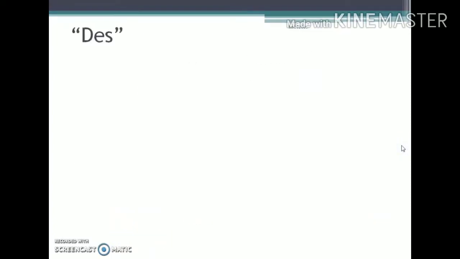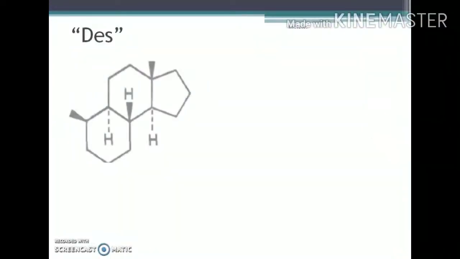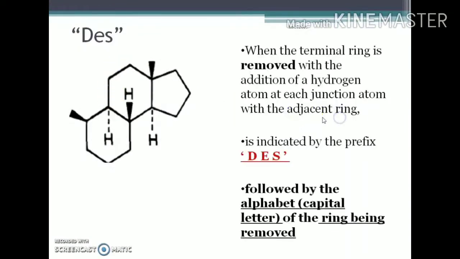Then the use of the term DES. When we use DES in the nomenclature of steroids, what does it mean? Here you can see that the terminal ring is removed, ring A is absent from the androstane nucleus. When the terminal ring is removed, with the addition of hydrogen atoms at the two junctional carbon atoms, it is indicated by the prefix DES.